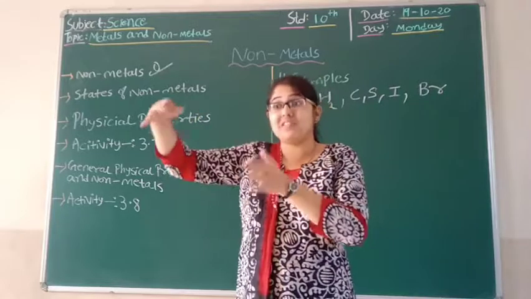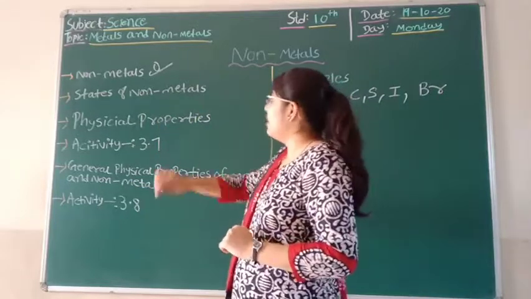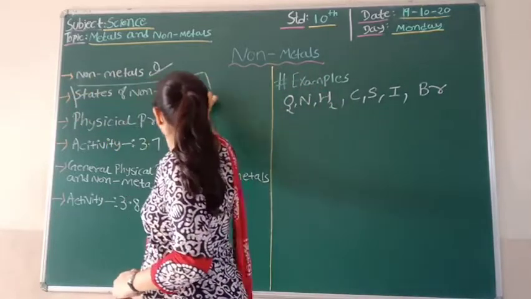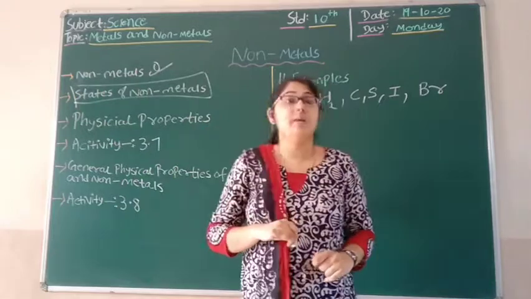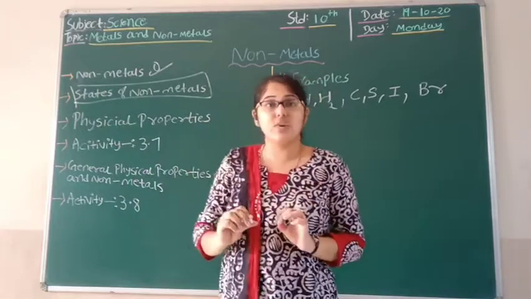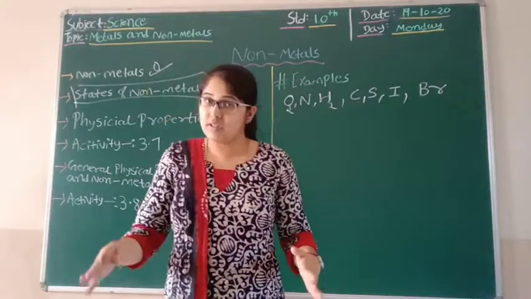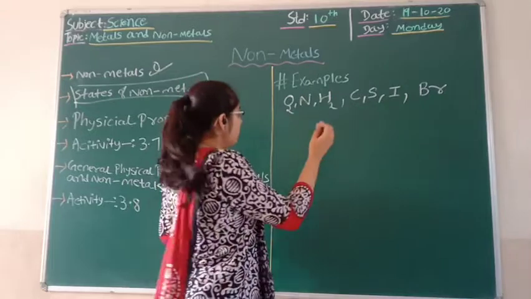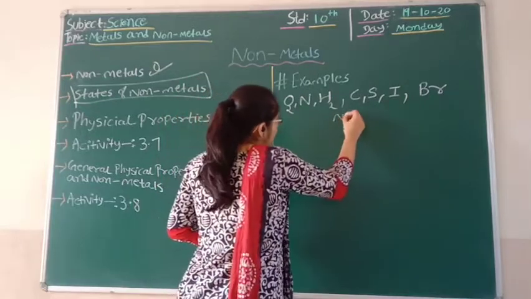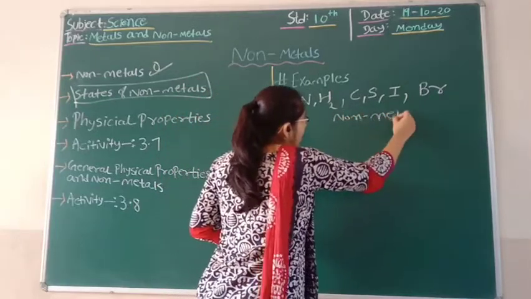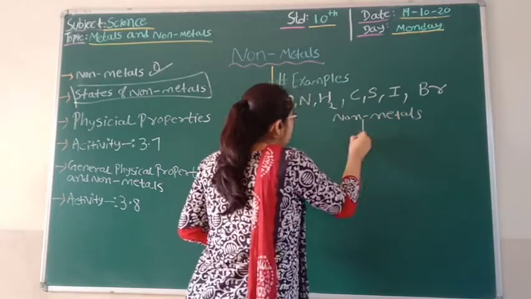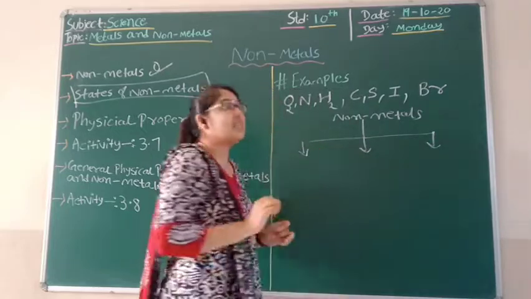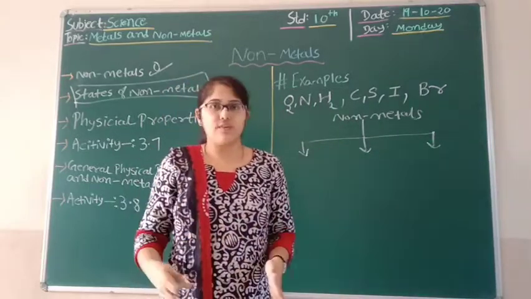Now the second point which we need to understand is, see, even metals have different states. Similarly, non-metals also exist in different states. So now we will find the states of non-metals. Let us see the concept of the states of non-metals on the basis of classification. If I need to classify non-metals into three states, as we know that we have three states: solid, liquid and gases.